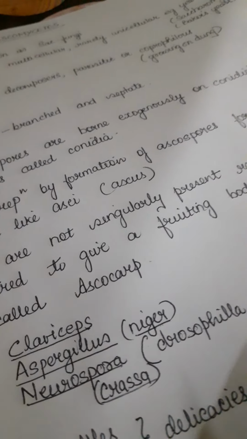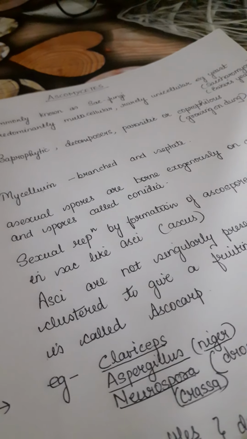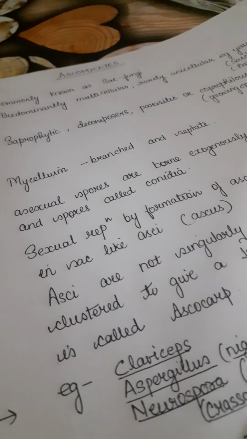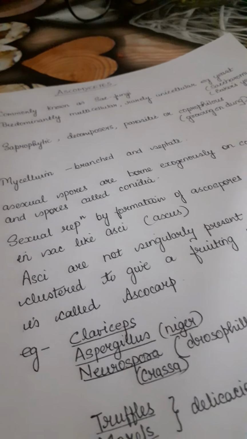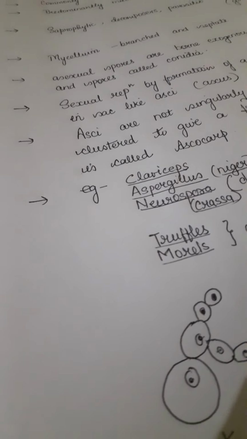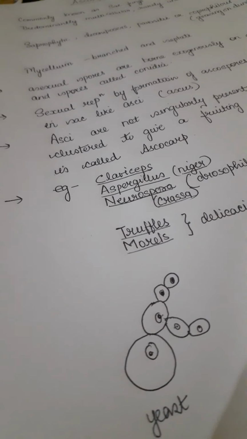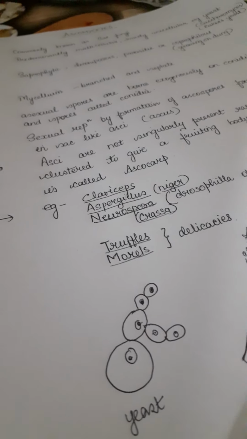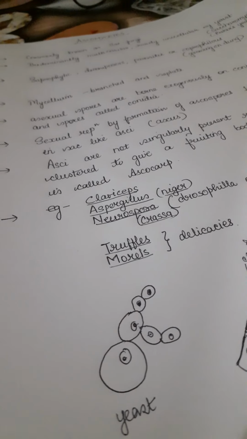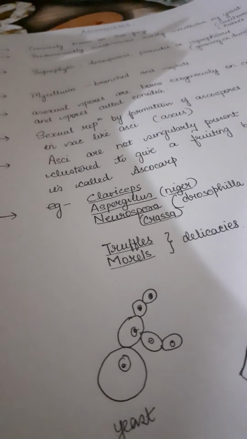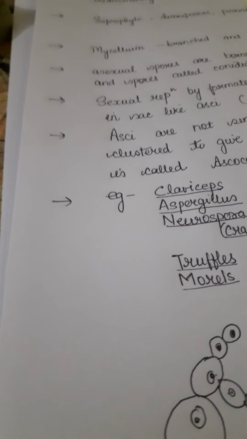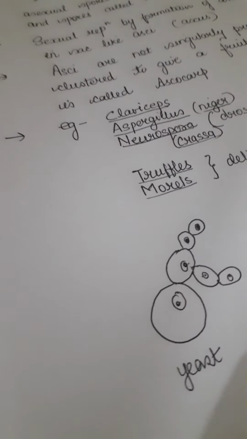Okay. Now, asexual spores are born exogenously on conidiophores and the spores are called conidia. Now, again a comparison is there because in the phycomycetes, I have shown you the picture of Rhizopus also. You have seen in that video how the spores are formed inside the sporangia. So that was endogenous. Now when you take an example of a member of Ascomycetes, you will see that this asexual spore is formed over a structure quite similar to sporangia, and we have to call them conidia.